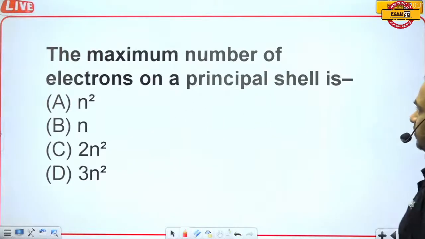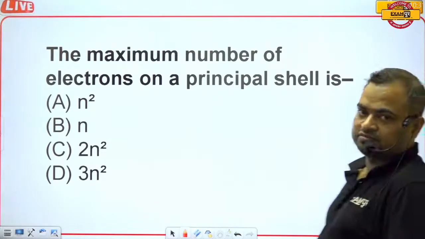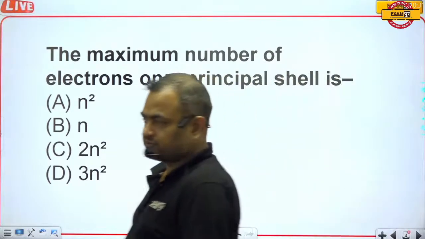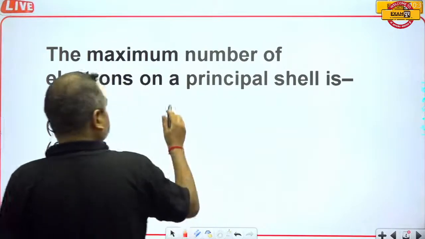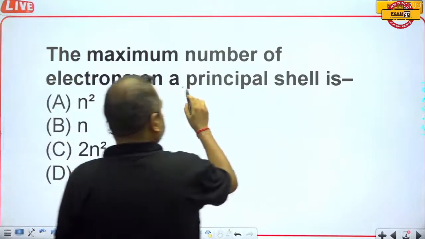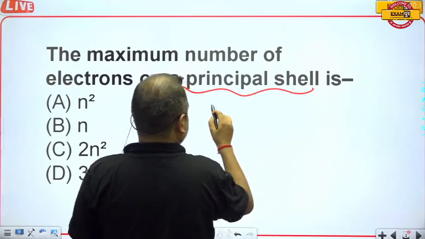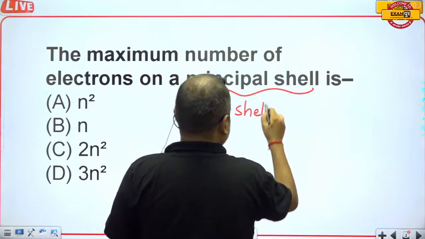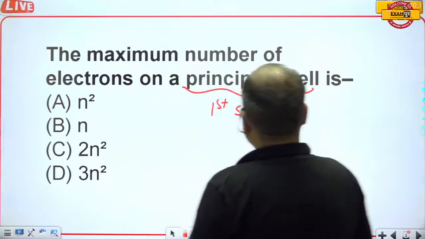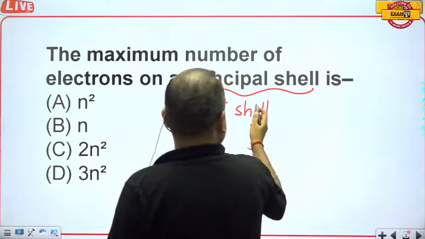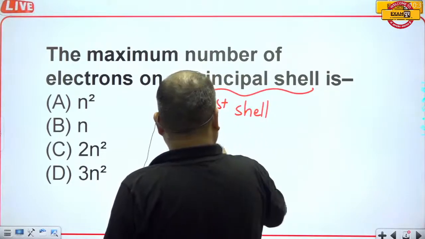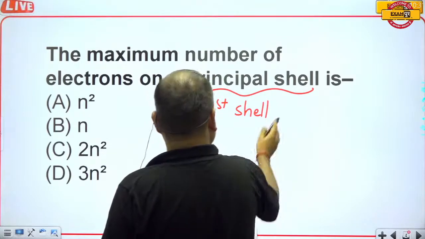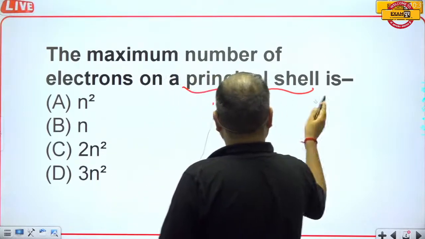Now, the maximum number of electrons in a principal shell. Actually, here the principal shell means shell number 1, the first shell. First shell, second shell, we discuss the shells like this.